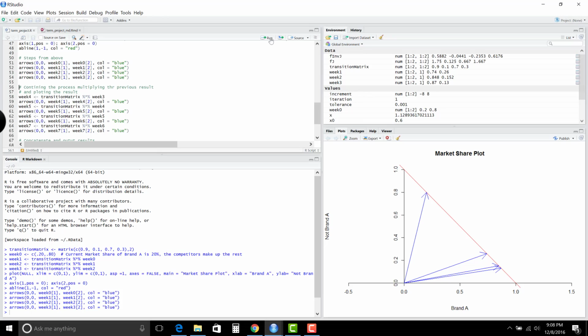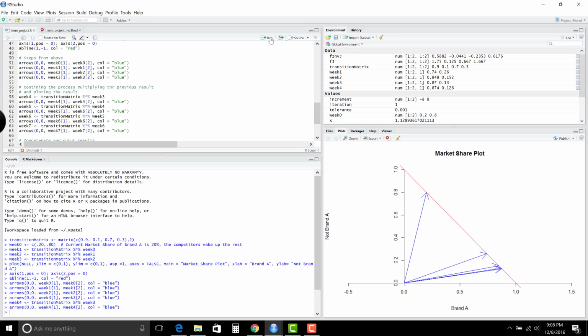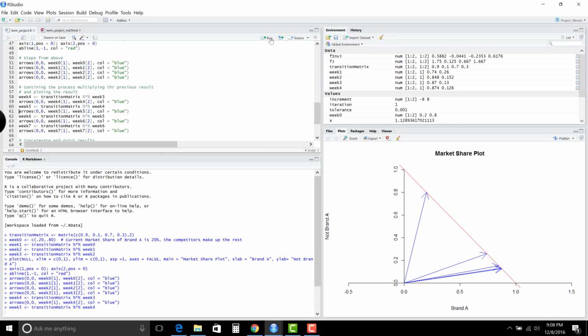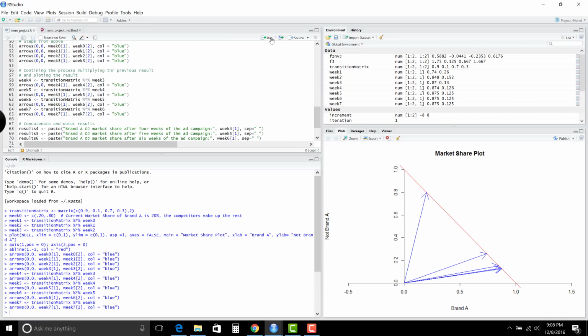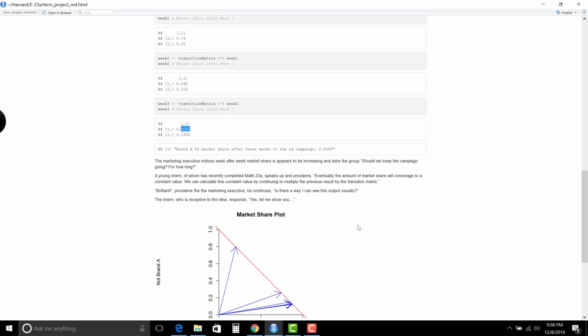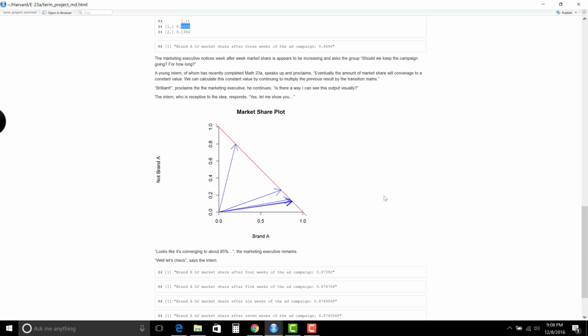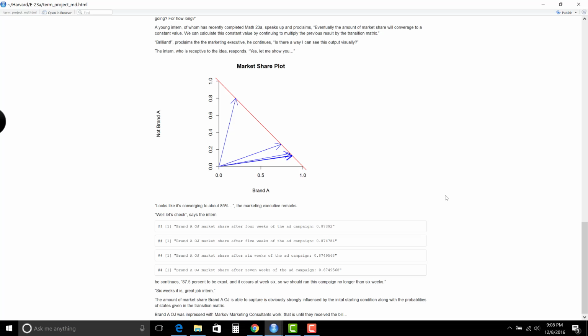So if we continue to run the marketing campaign, after week 4, we can start to see that it does not increase as much as it has in previous weeks. And week 5, and week 6, and week 7. And you can see that it starts to converge, probably starting around week 5. And here's the market share plot in Knitr. So it looks like we're converging at about 85%.